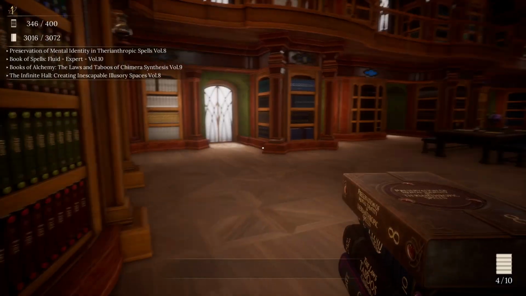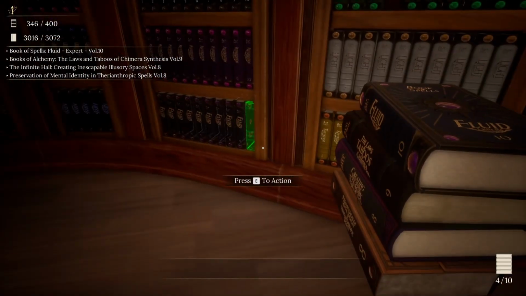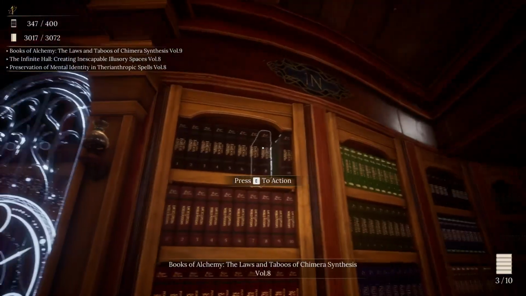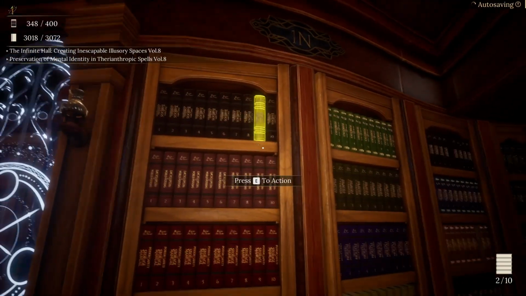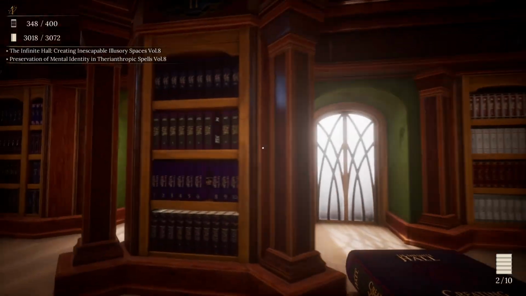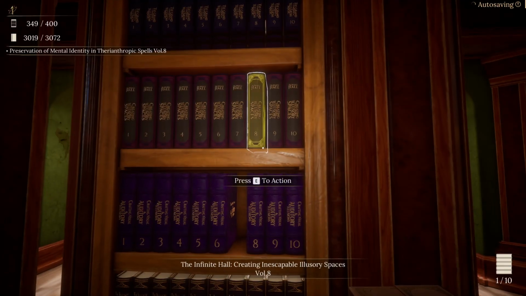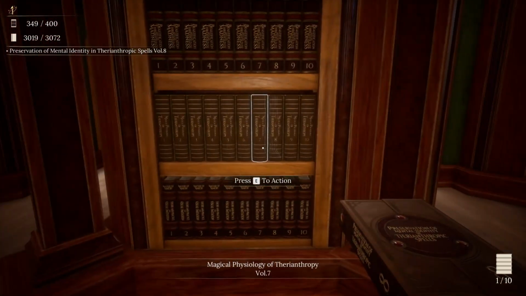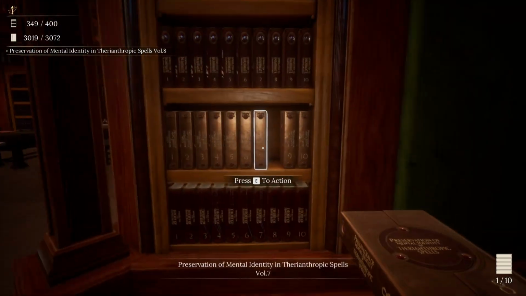Okay. Book of Spells, Fluid Expert, Volume 10. Books of Alchemy, The Laws and Taboos of Chimera Synthesis goes here. Infant Hawk, Creating Inescapable Illusory Spaces goes here. Preservation of Mental Identity and Theranostropic Spells, Volume 8 goes right here.